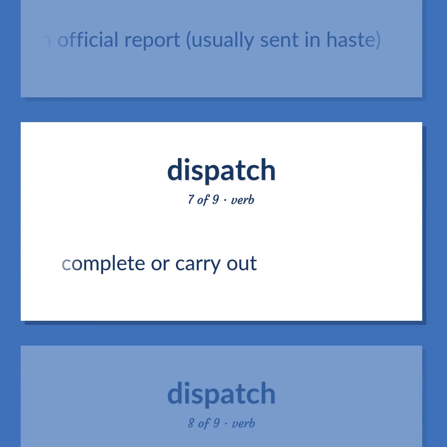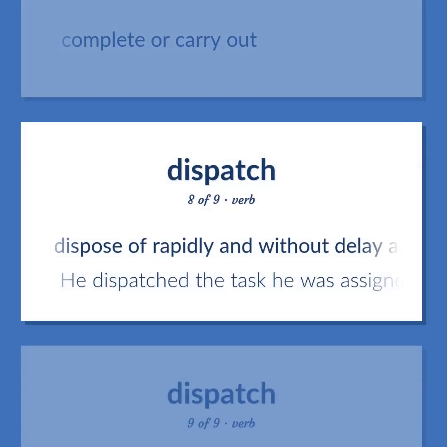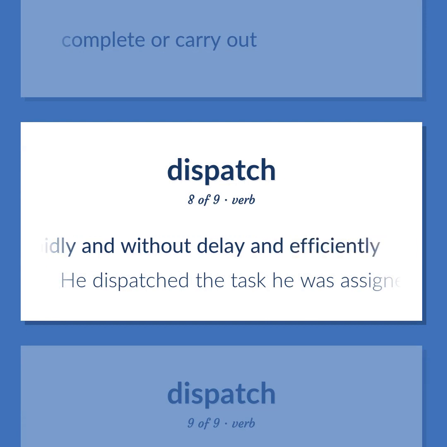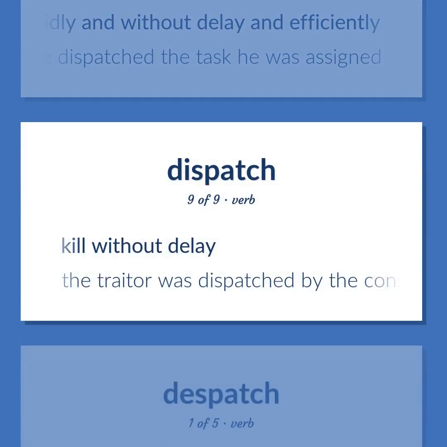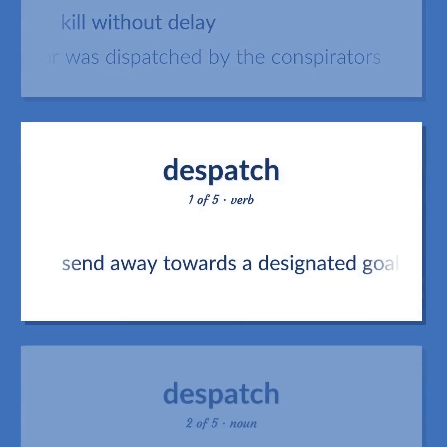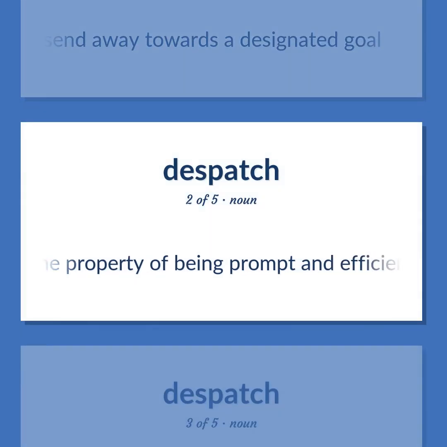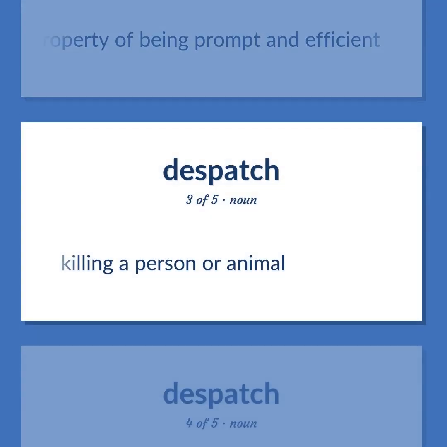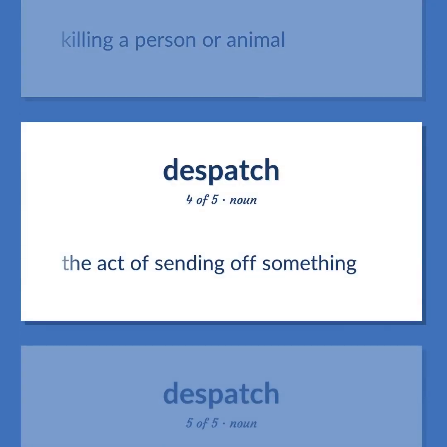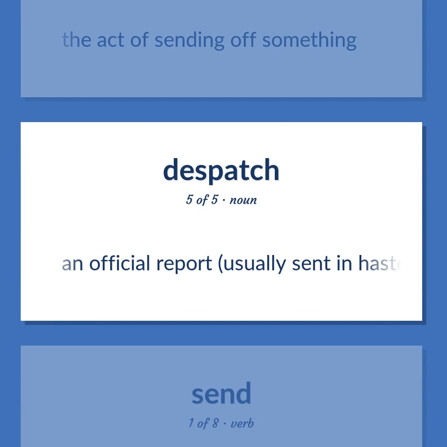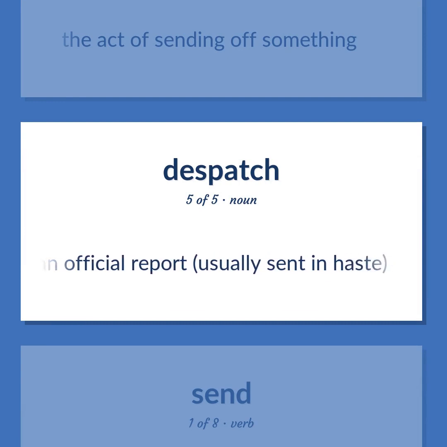Complete or carry out. Dispose of rapidly and without delay and efficiently. He dispatched the task he was assigned. Kill without delay. The traitor was dispatched by the conspirators. Send away towards a designated goal. The property of being prompt and efficient. Killing a person or animal. The act of sending off something. An official report, usually sent in haste.